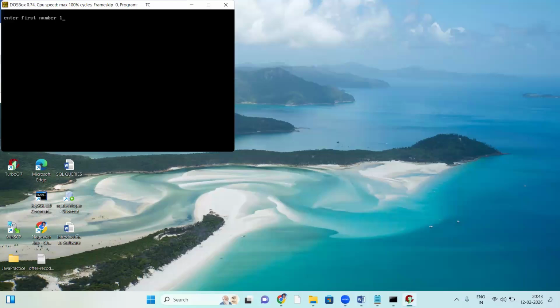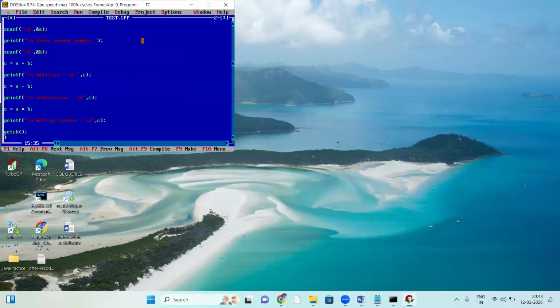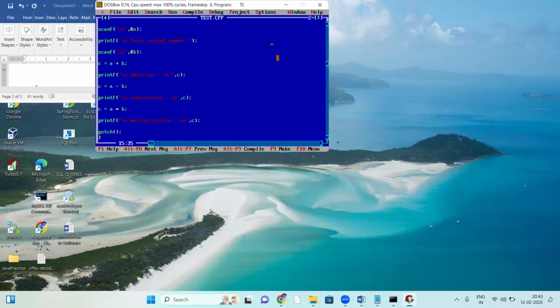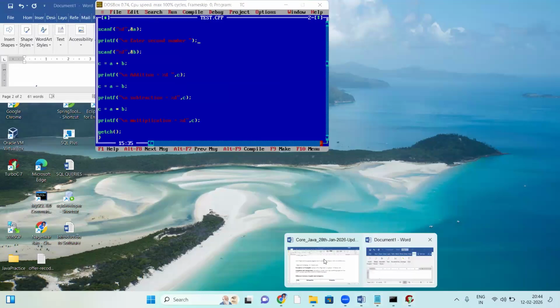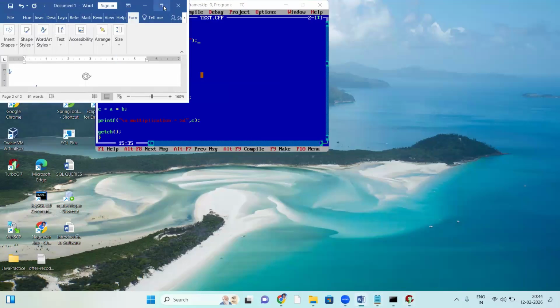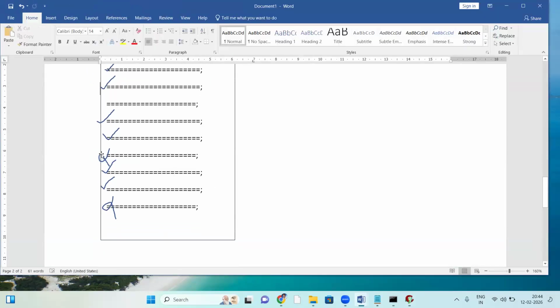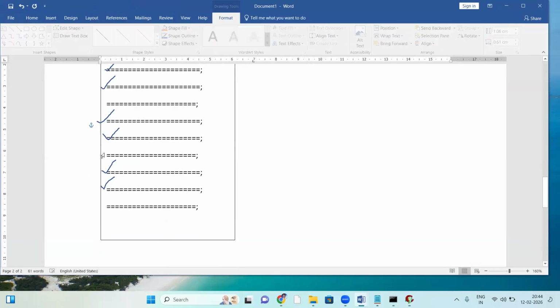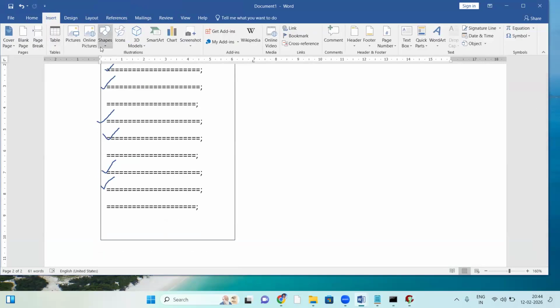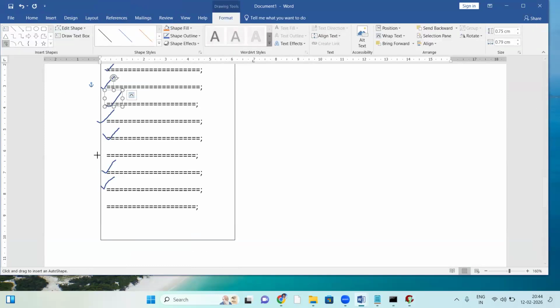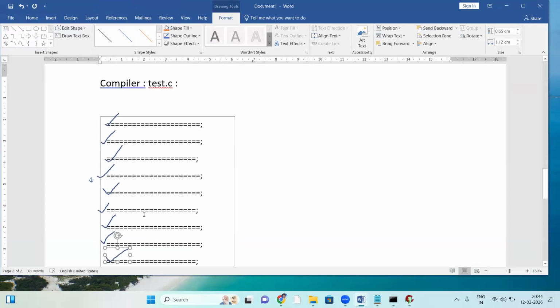Run it. First number 10, next number 20. So got it, right? When you run it here, what happens? If there are no errors, what is the next step? Let me explain clearly. Suppose there are no errors and everything is fine, top to bottom. All the statements are done. If no errors, then what happens here?